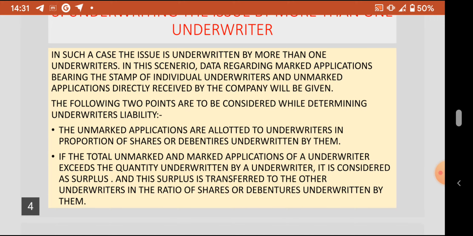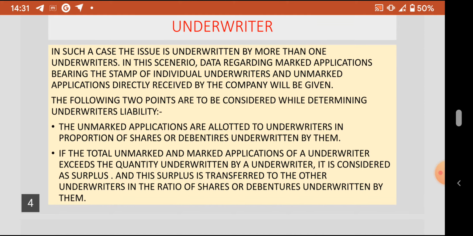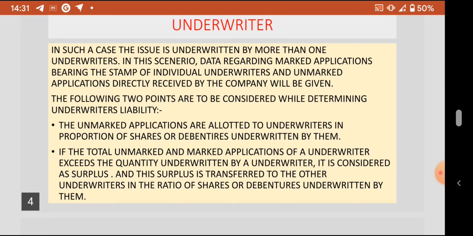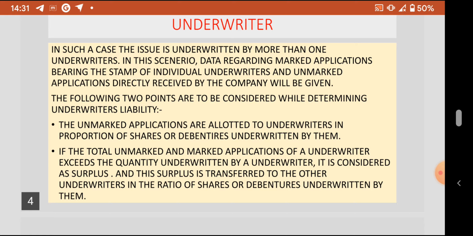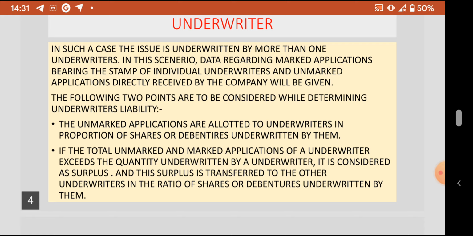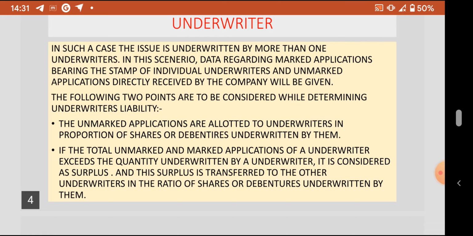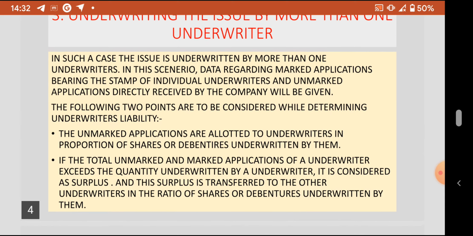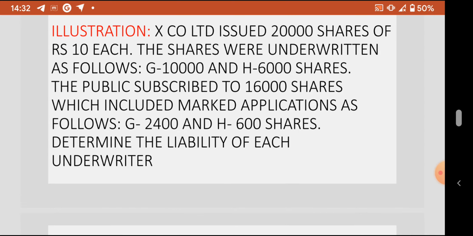First one, the marked applications are allotted to the underwriters in the proportion of shares or debentures underwritten by them. If the total unmarked and marked applications of an underwriter exceeds the quantity underwritten by the underwriter, it is considered as a surplus, and this surplus, importantly, is transferred to the other underwriters in the ratio of shares or debentures which are underwritten by them. So this method can be cleared with the following example.